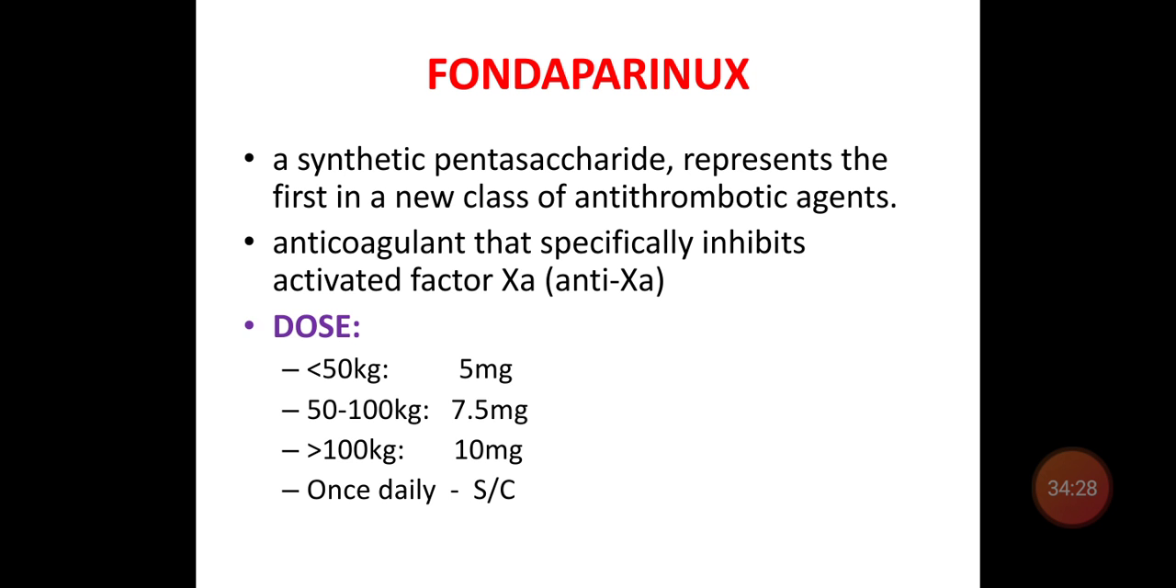Third parenteral anticoagulant is fondaparinux, a synthetic pentasaccharide. It's the first new class of antithrombotic agent. This specifically inhibits activated factor 10. The dose depends upon the weight. If less than 50 kg, 5 mg; 50 to 100 kg, 7.5 mg; more than 100 kg, 10 mg. You have to give it once daily subcutaneously.